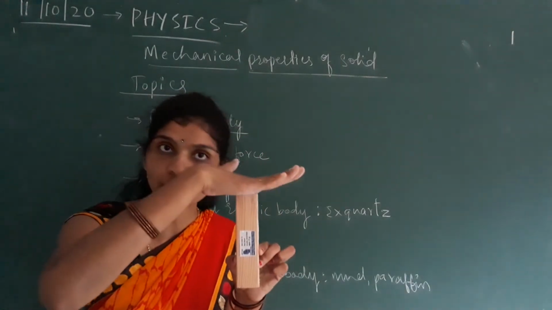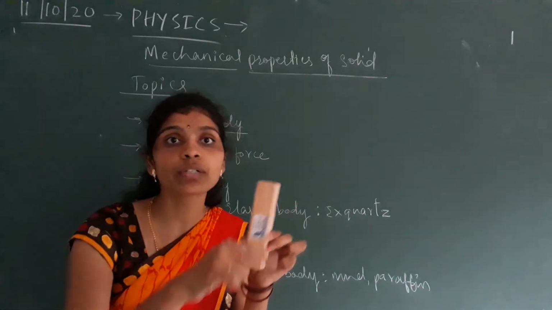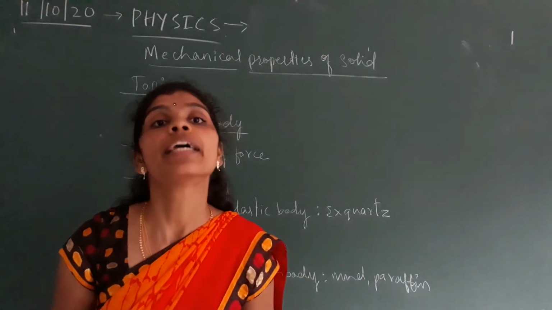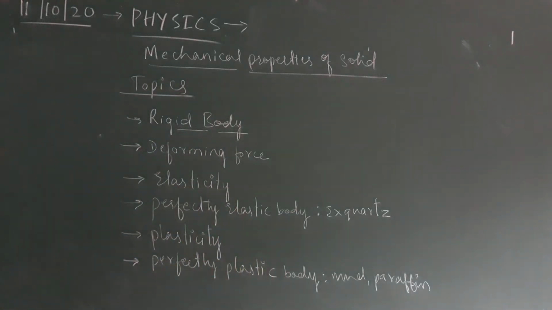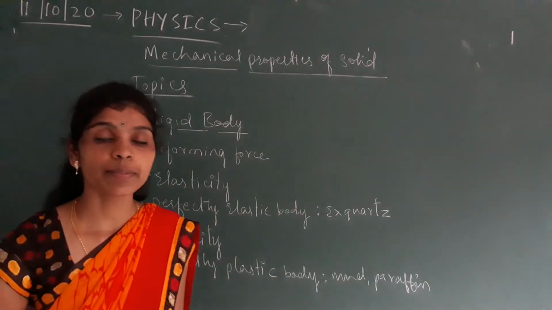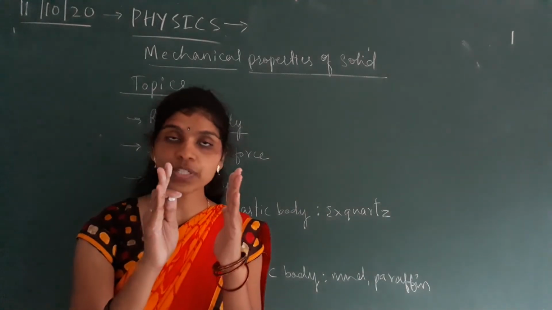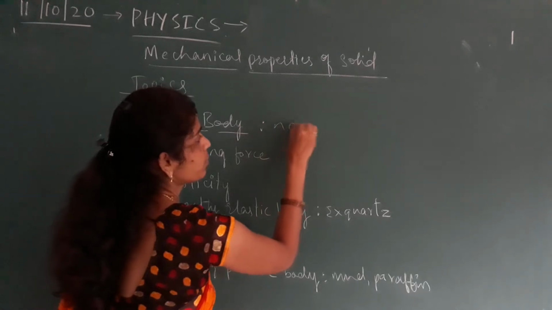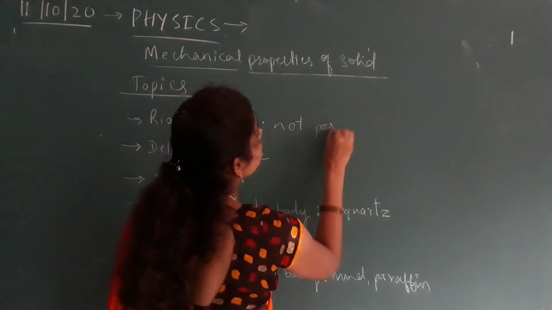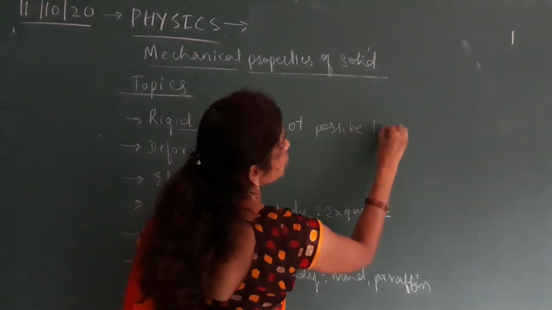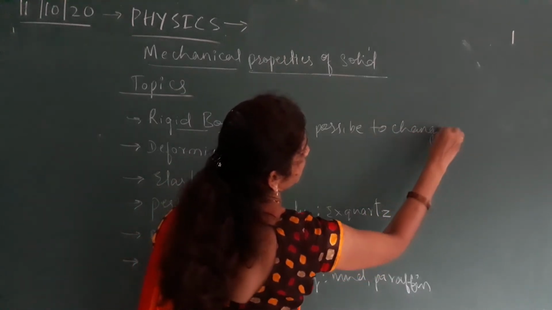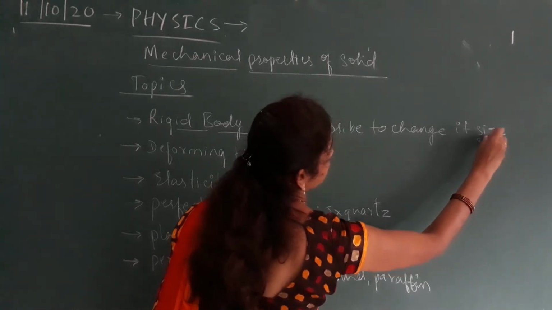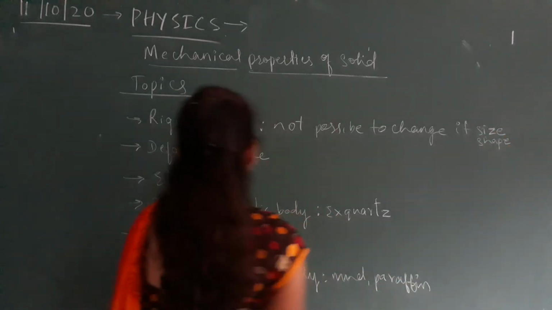When we apply a large amount of force on this, it is going to deform, so it is not called a perfectly rigid body. The meaning of rigid body is that it is not possible to change its size or shape.